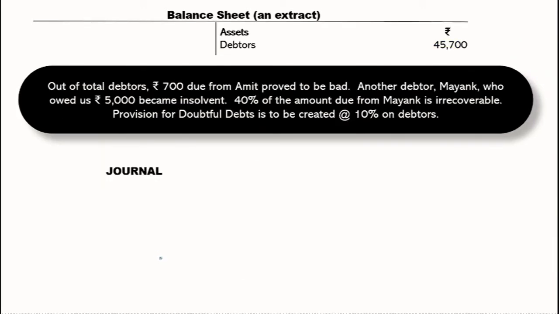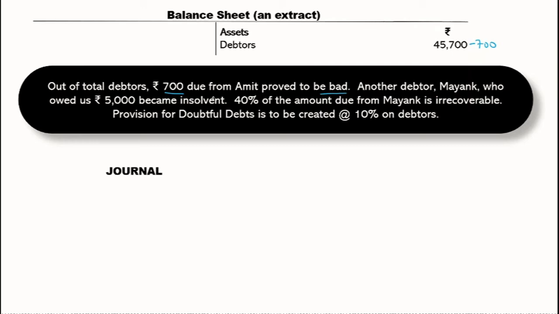Okay, moving to the next one. Here again I have 45,700 debtors. Now let's understand this carefully. Here it says, out of total debtors, 700 due from Amit proved to be bad. So this 700 for sure is not going to be recovered, so I'm going to deduct this amount.